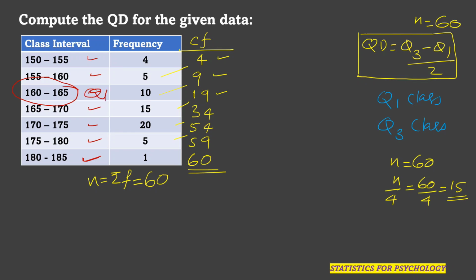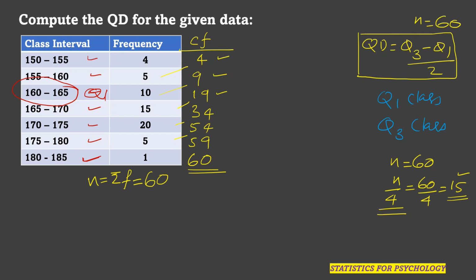Understand it very, very clearly. What we did, we calculated n by 4 for finding out the Q1 class. To identify the Q1 class, first find n by 4, which is 60 by 4, equal to 15. Now see in which class this 15 falls as per the cumulative frequency.